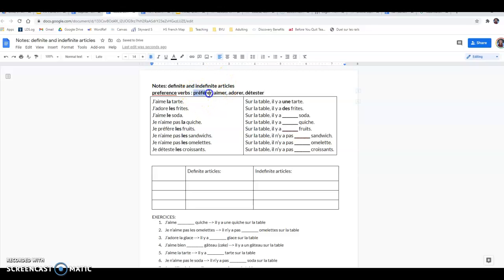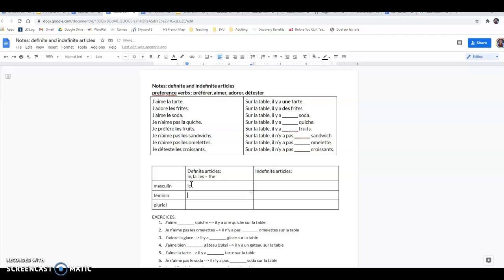So anytime that you are using one of these verbs plus some food, you have to use what we call a definite article. It means the. So in the table below, go ahead and write le, la, and les, and all of those mean the. Then write masculin, féminin, and pluriel.